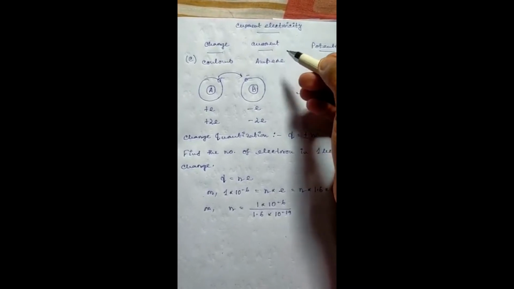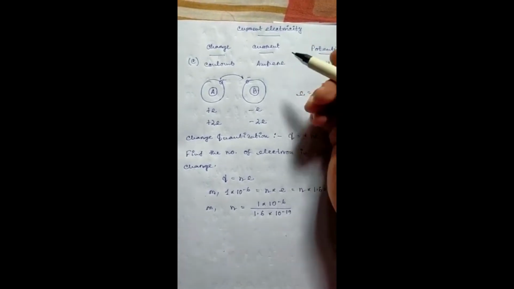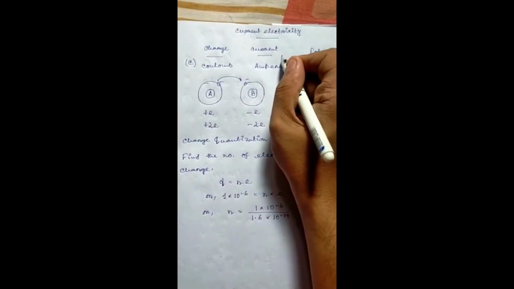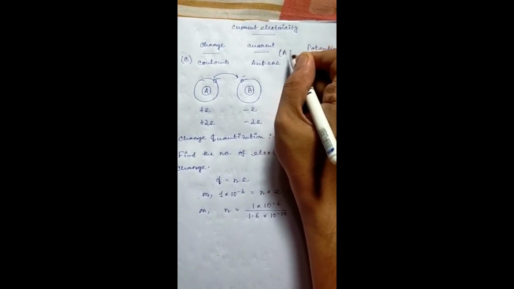Now the concept of current was given by scientist Andre Ampere. After his name, the SI unit is called ampere. And the concept of the potential was given by the scientist Volta. So the unit of the potential is volt.